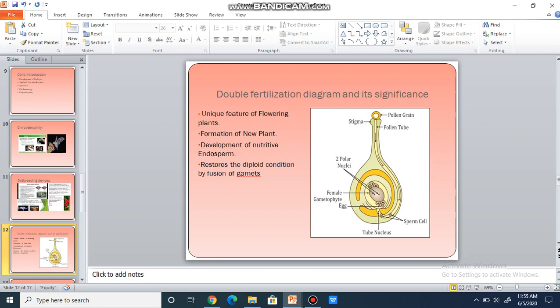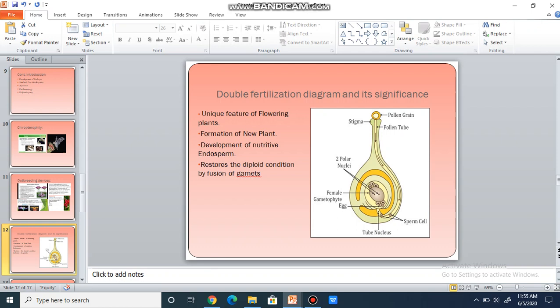So children, the second male gamete fuses with the secondary nucleus and it forms the triploid endosperm. Since two male gametes participate in fertilization, the process is known as double fertilization. Children, this is a unique feature of flowering plants. Because of this double fertilization, a new plant is formed.